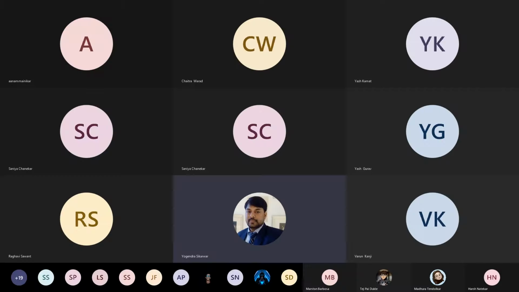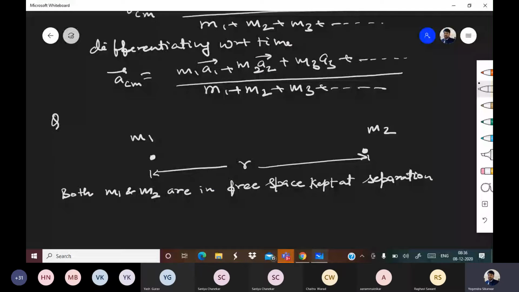M1 and M2 are in free space, kept at separation r.